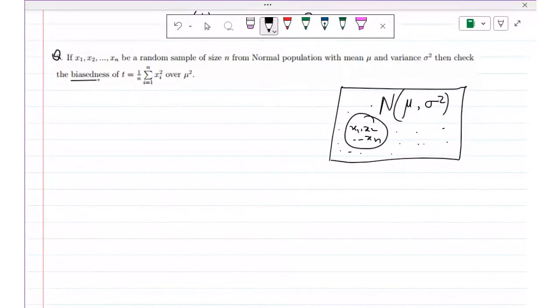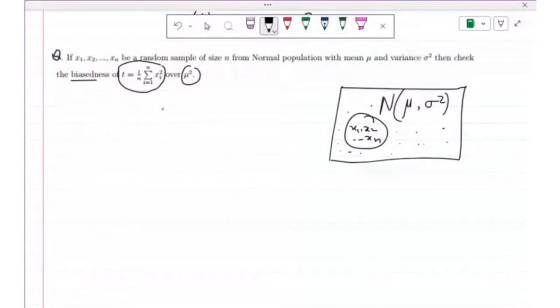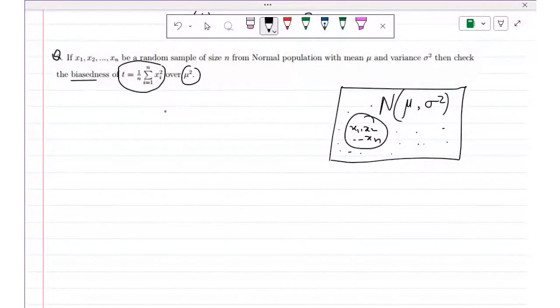So they are asking, can we use this t to estimate mu square? This is the query, or the problem that they have asked us. So can I use this t to estimate mu square unbiasedly?